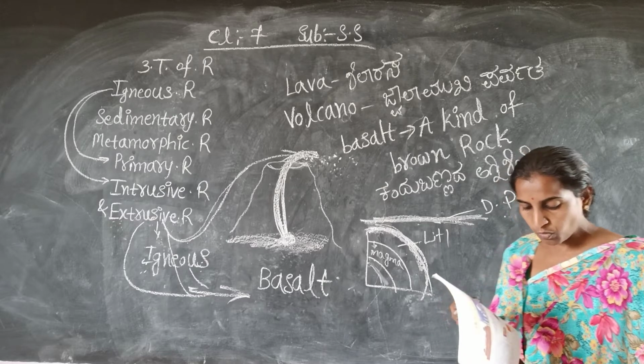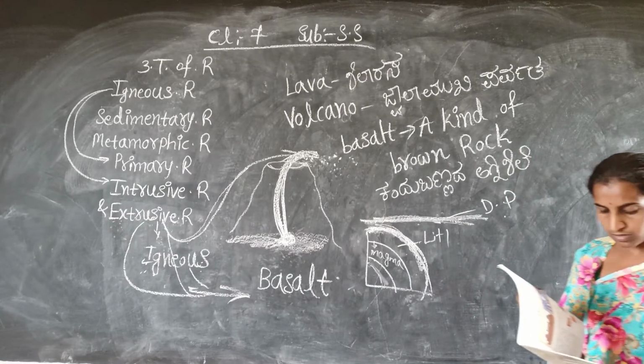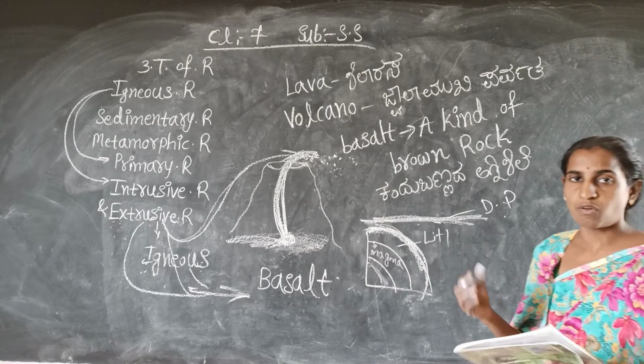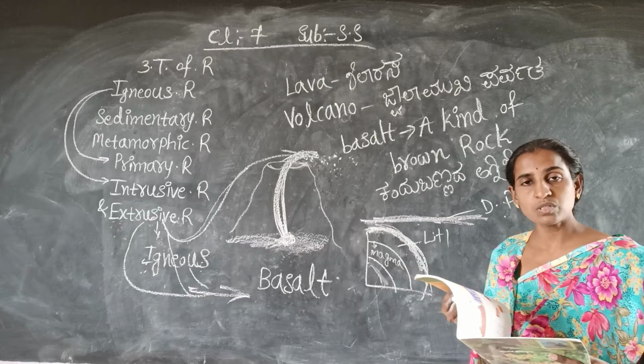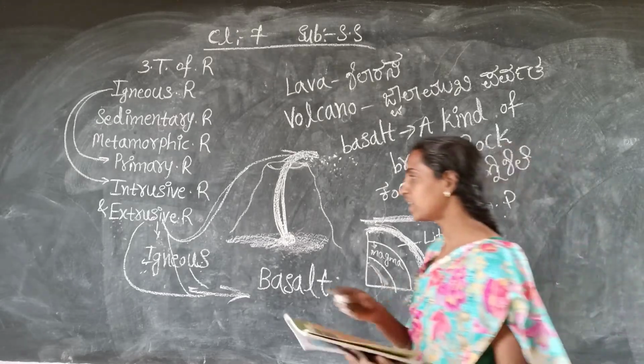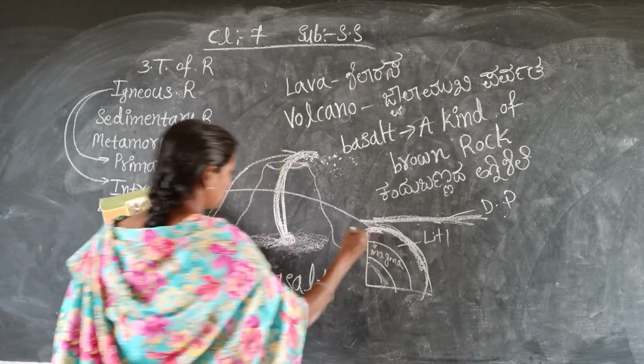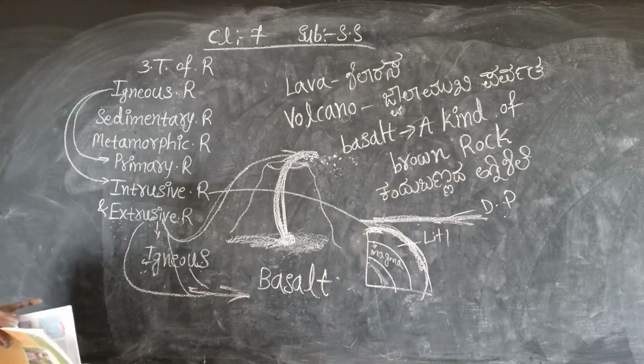The molten magma cools down deep inside the earth's crust, and solid rocks are formed. In such a way some solid rocks are formed. Those rocks are called intrusive igneous rocks. Yes, it is correct.